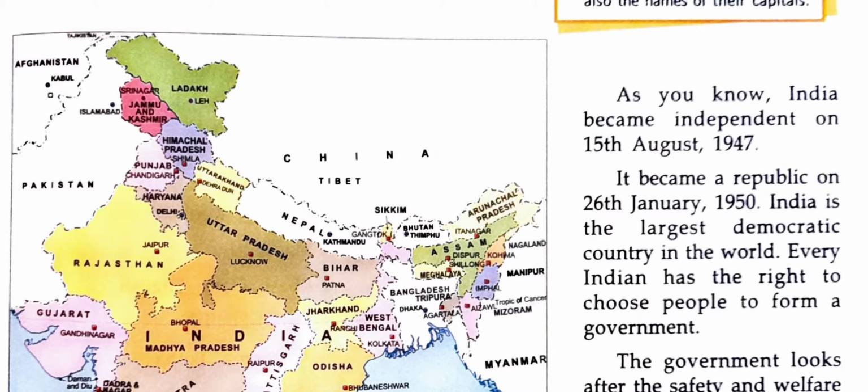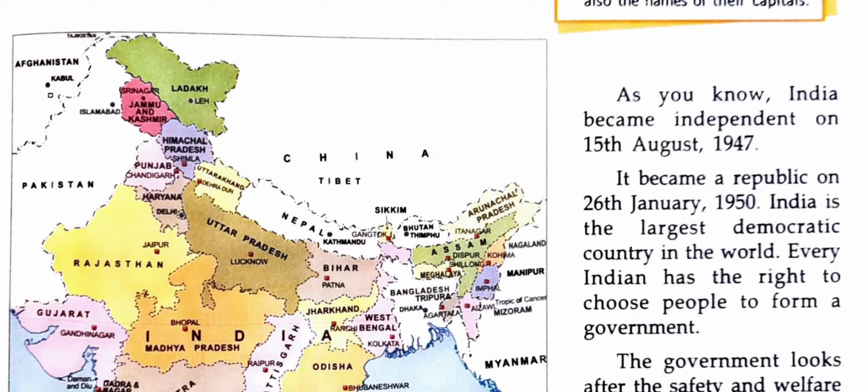India is the largest democratic country in the world. Every Indian has the right to choose people to form a government. Democratic means that in India, all people are treated equally. They have the right to vote. They have the right to choose people to form their government.